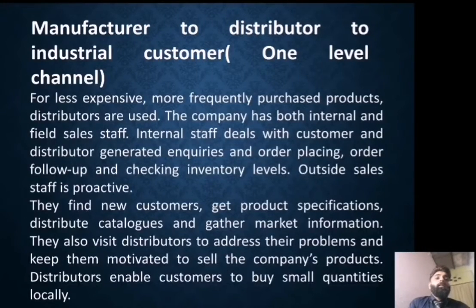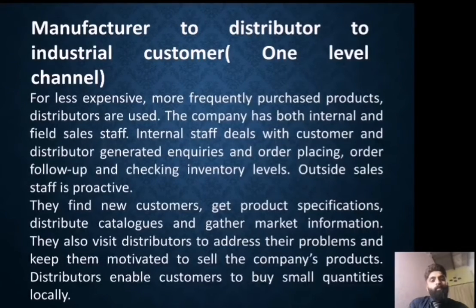Next is manufacturer to distributor and distributor to industrial customers. This is also called a one level channel. For less expensive, more frequently purchased products, distributors are used. The company has both internal and field sales staff. Internal staff deals with customer and distributor generated inquiries and other order placing, order follow-up and checking inventory levels.